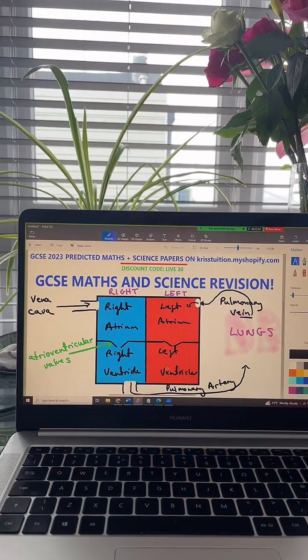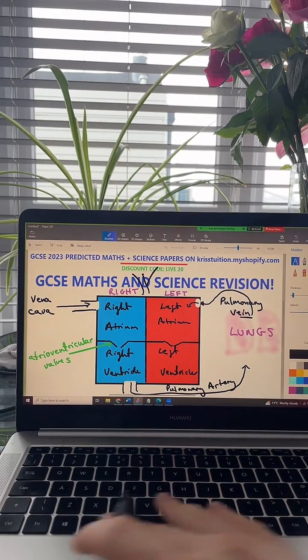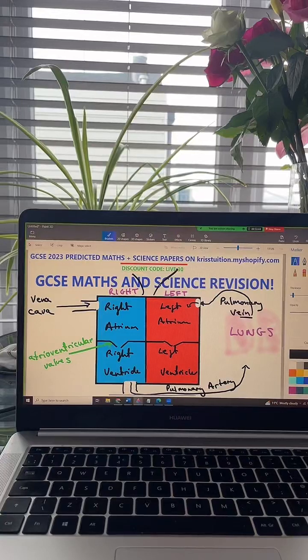And then from the left ventricle, it travels through the back of the heart and out via what we call the aorta. Okay, so the aorta, which is a large blood vessel, it's an artery, which looks a little bit like that. Okay, and this will pump blood to the rest of the body. This will be oxygenated blood being pumped to the rest of the body, right? And that's the aorta over here. And the aorta is the largest artery in the body. So that's the pathway of blood through the heart.